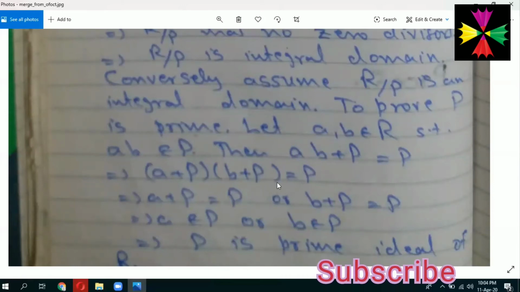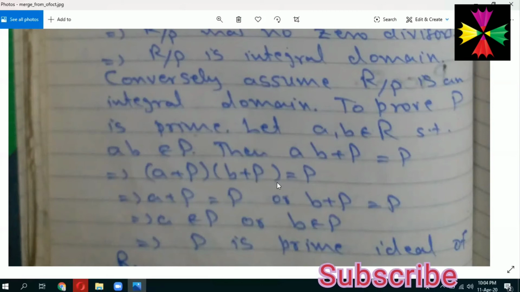Since we have taken that R factor by P is an integral domain, it has no zero divisors. Since it has no zero divisors, whenever the product of two of its elements is equal to P, that is the additive identity of R factor by P, one of these two elements must be equal to P, that is 0. So A plus P is equal to P or B plus P is equal to P. It means A belongs to P or B belongs to P. So P is a prime ideal of R.